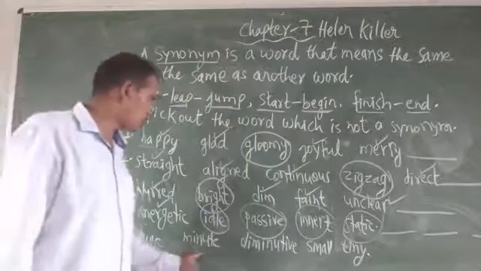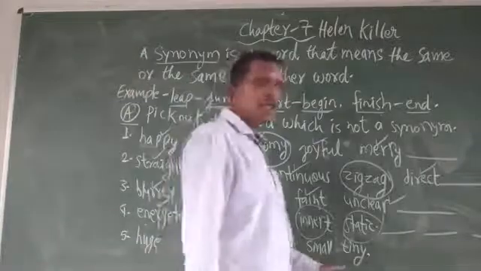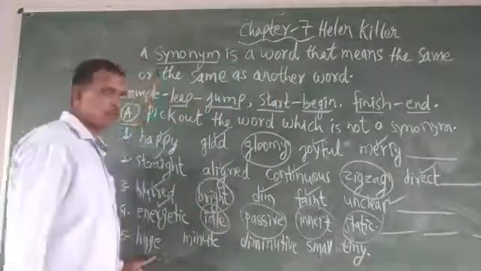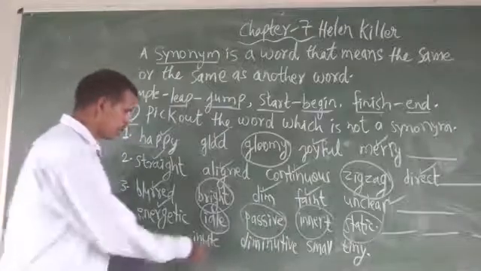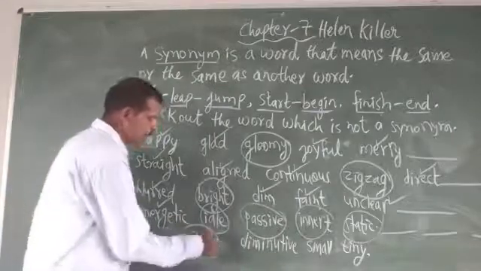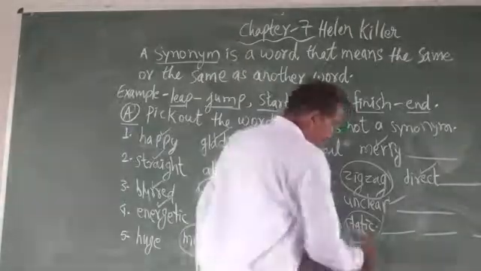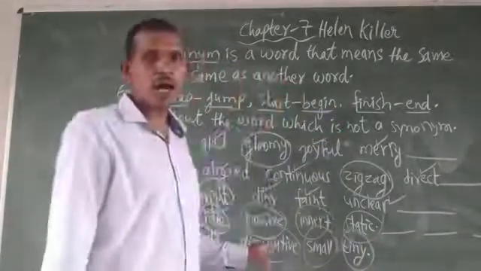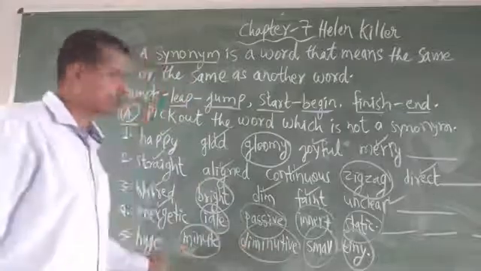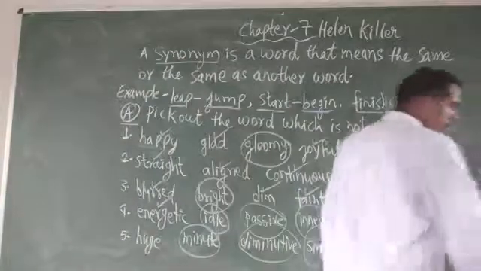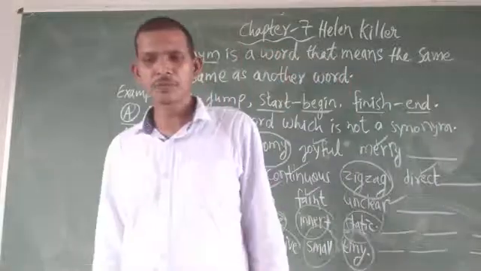Huge, minute, diminute, small, tiny. In this line, all are not synonym of huge. You will pick out this, also pick out this, also pick out this, also pick out this. The 4 words are not synonym of the huge. So we will write here 4 words. Okay.